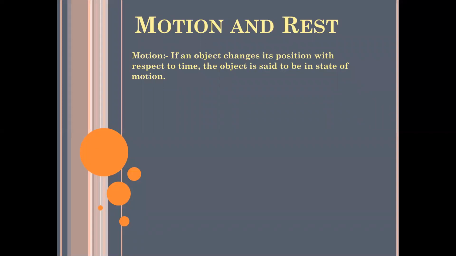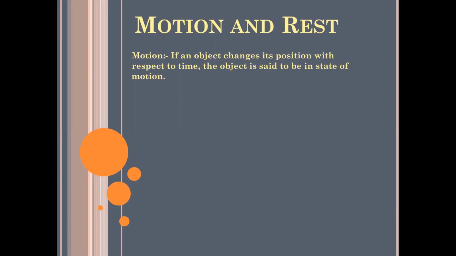Suppose at time 0, when your clock is at 0, or you can say it's the starting of an hour, at that time the object is at a particular position, suppose position A. After a certain interval of time, suppose after 10 minutes, it moves 2 kilometers from that point and goes to another point B. Since the object is changing its position from A to B in a given fixed interval of time, we can say that the object is in motion. The object is in a state of motion.